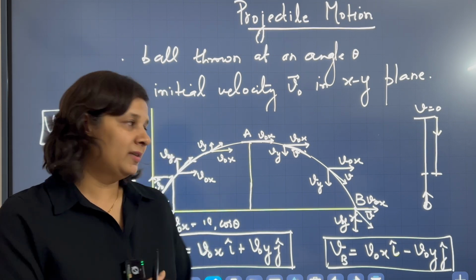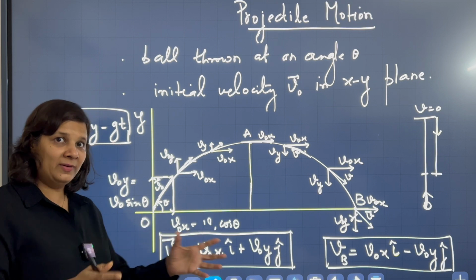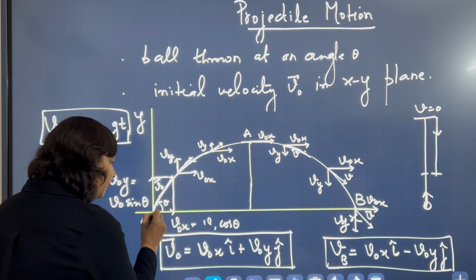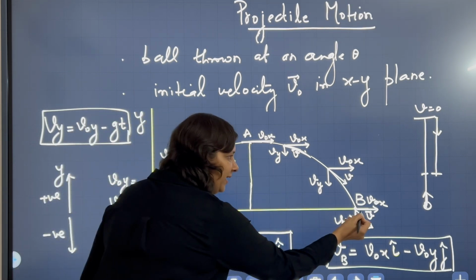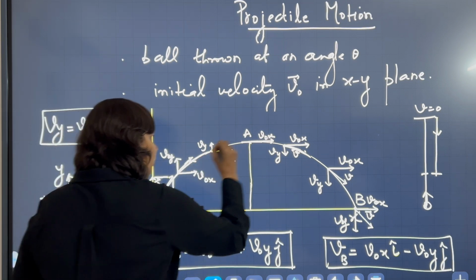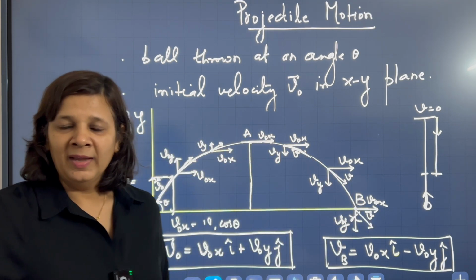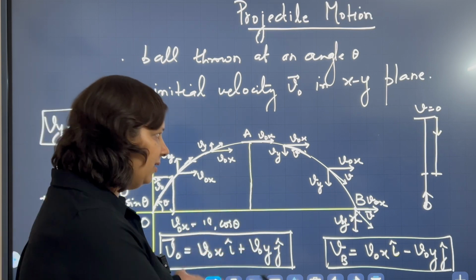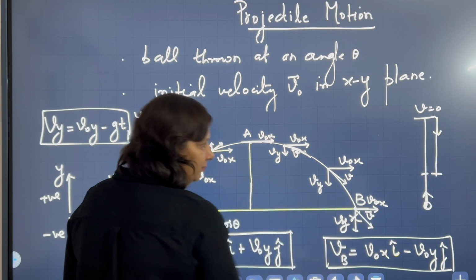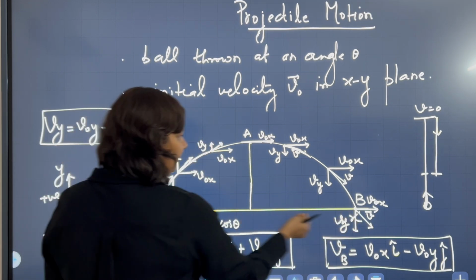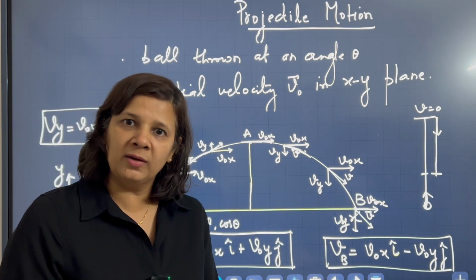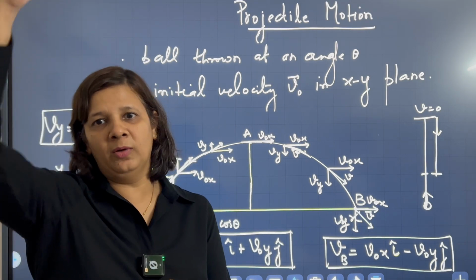The most important point to understand, which we have learned from the earlier lecture also, is that the amount of time the ball takes from O to B will be equal to the amount of time the ball takes if it goes from O to A to B. This is a very, very useful observation, and it will help you calculate how much distance the ball has traveled along the horizontal direction, and also the maximum height up to which the ball will go.